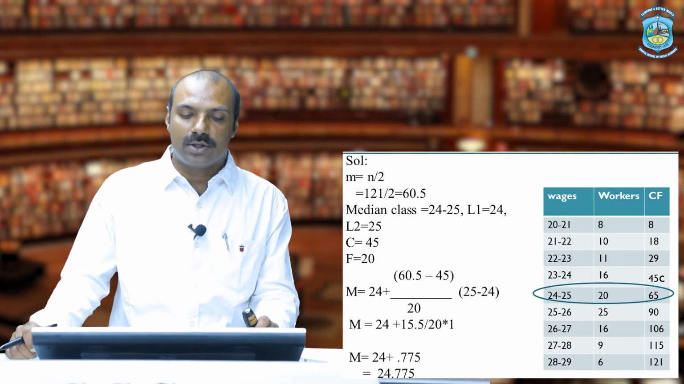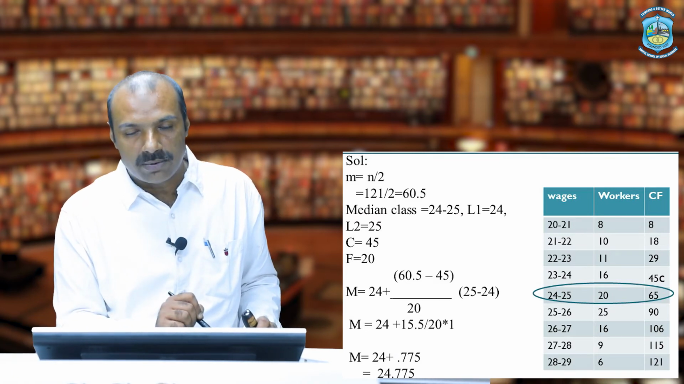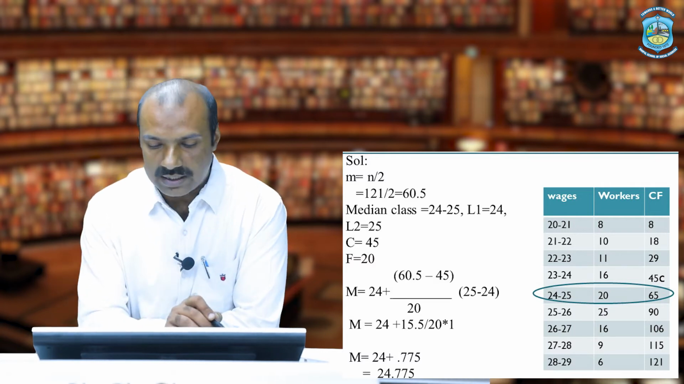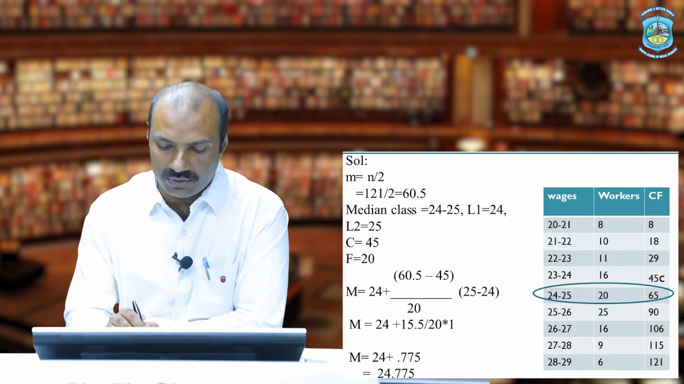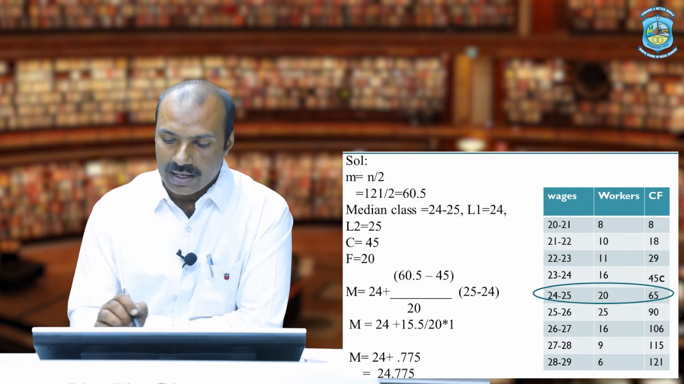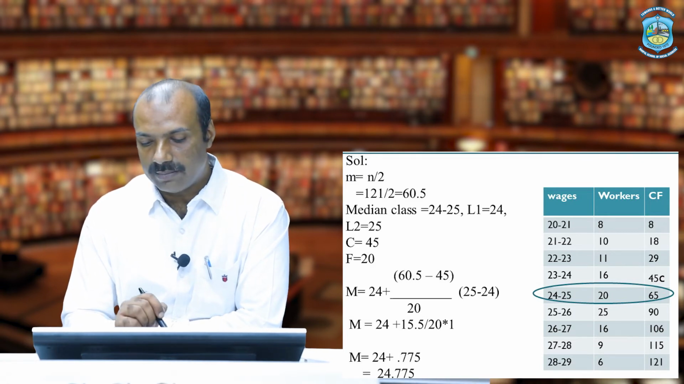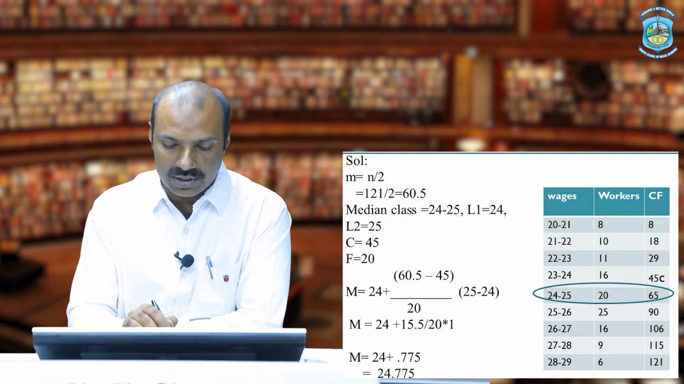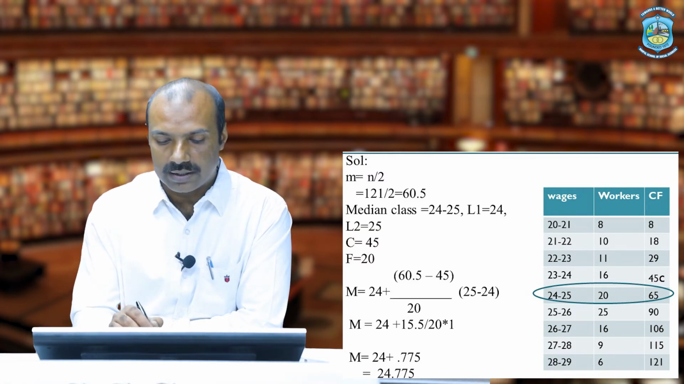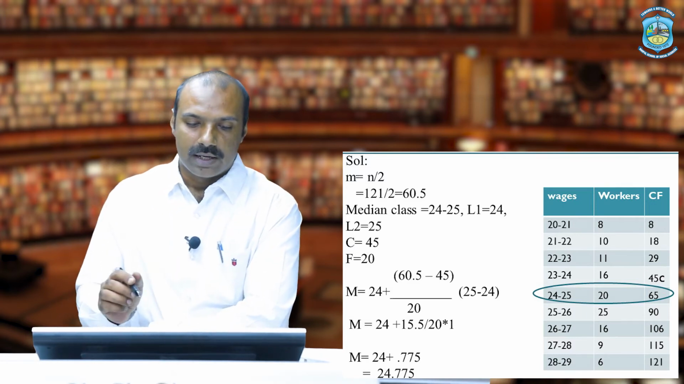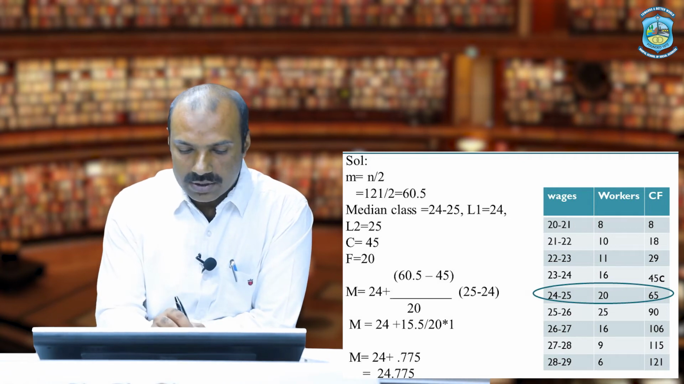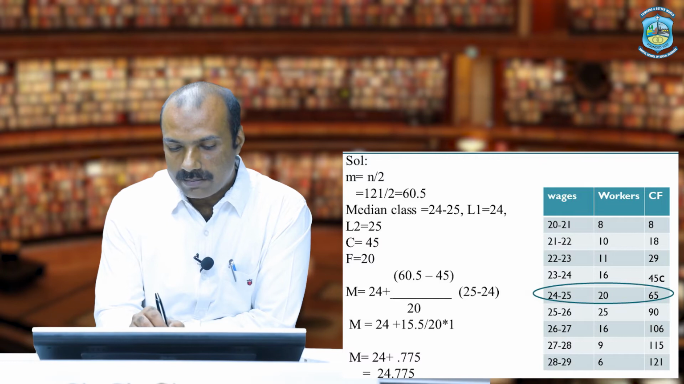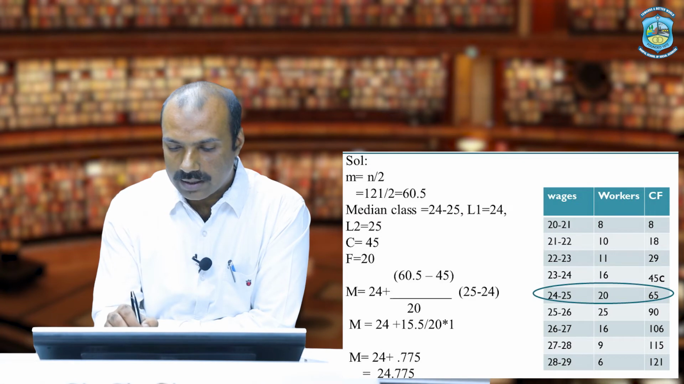Now the next thing is to get the different values of the variable from the formula. So L1, that is the lower limit of the median class, in this case it is 24. So 24 will be my L1. The difference of the class interval will be called as i. So 25 minus 24 will be equal to 1, that is called as i also. Now the formula is M equals L1 plus n by 2 minus Cf upon f into i.